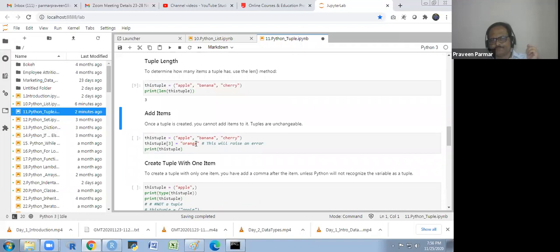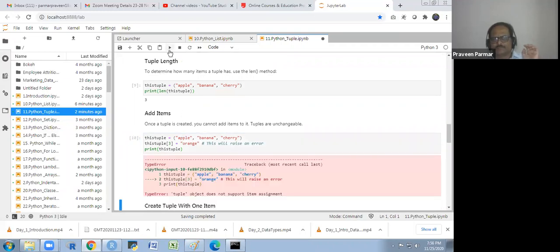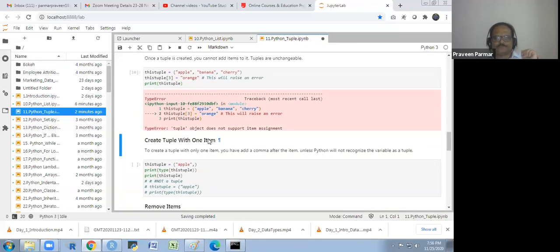Add items. So we cannot add an item to a tuple. You know that we cannot make any change, so we get an error. We convert it into a list and then add the item, then you reconvert it into a tuple.